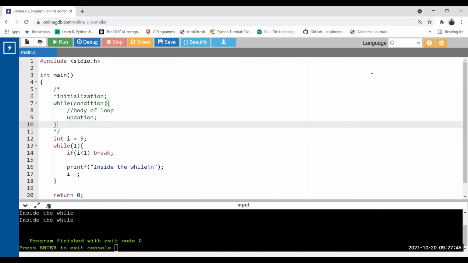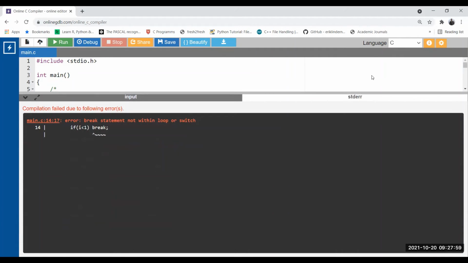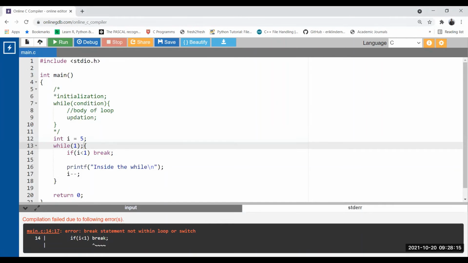Can we use a semicolon after while? Let us check. Yes, I put the semicolon. Correct? Now run this code. Okay, so we know that break statement is only possible within the loop. Okay, see it is written here. You can check the error: within the loop or switch. So here, after placing the semicolon, what happened? Let us go back. Yes, here we have done what? We have placed a semicolon, see, after the while.